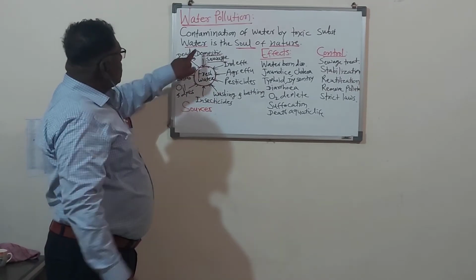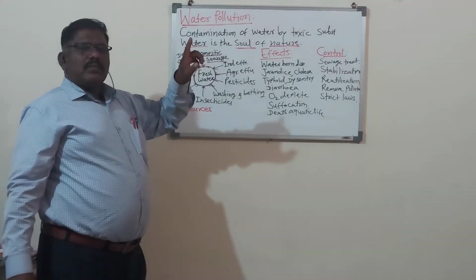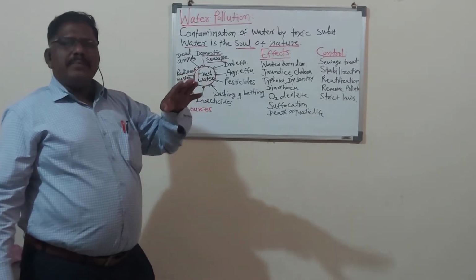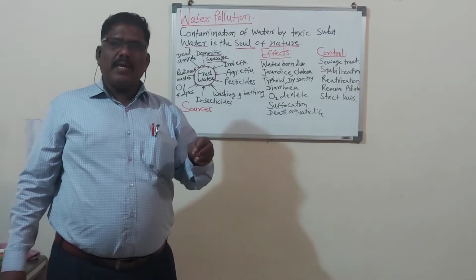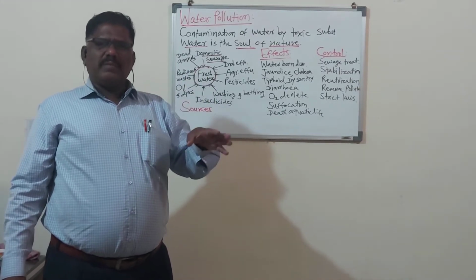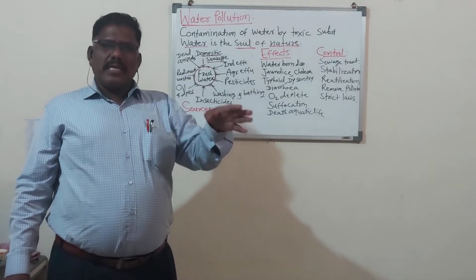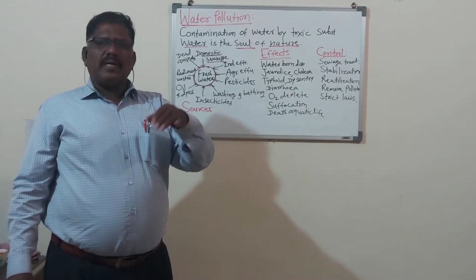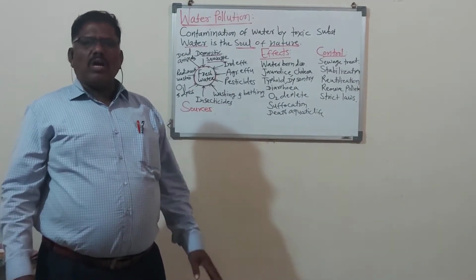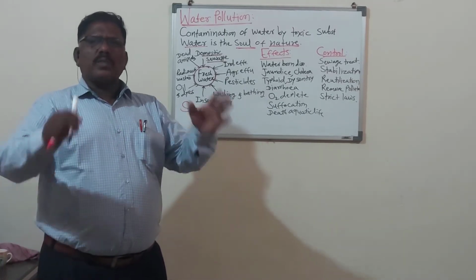Domestic sewage means the waste material from our animal houses, cows, buffaloes, goats, poultry, from cleaning the houses of the dogs, cows and horses.